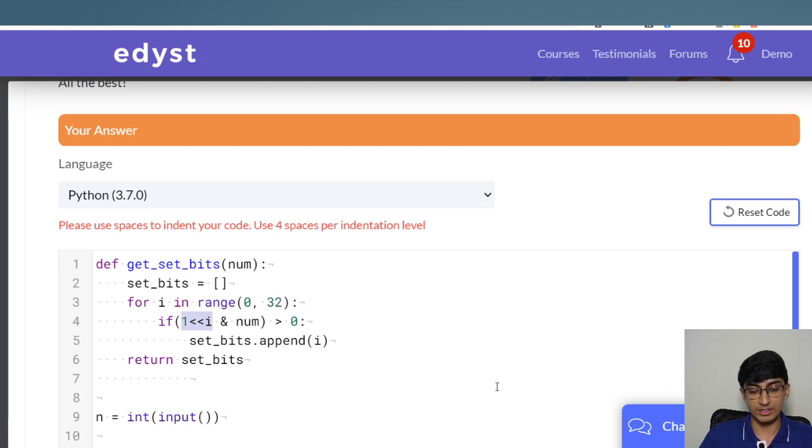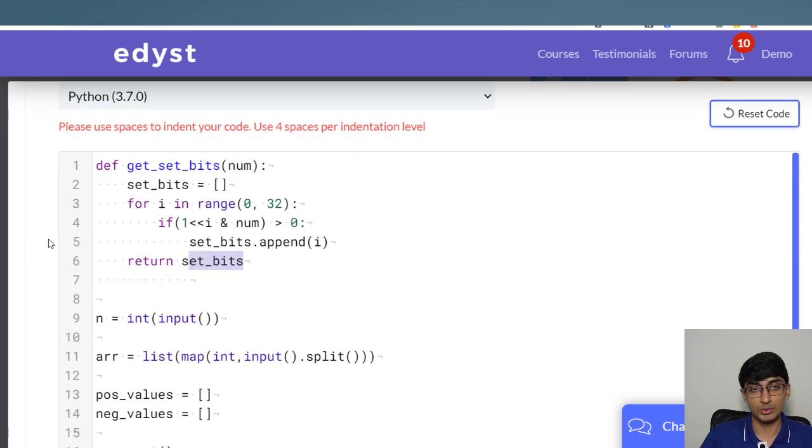So if I have, let's say, the first bit set, so the first thing is 0th, right? It's going to check for the 0th bit, and is it set? If it's set, then we'll say that okay, the 0th bit is set. Then it'll go to the first bit and check if the first bit is set, and then it's going to append that, and so we'll get all the set bits over here.